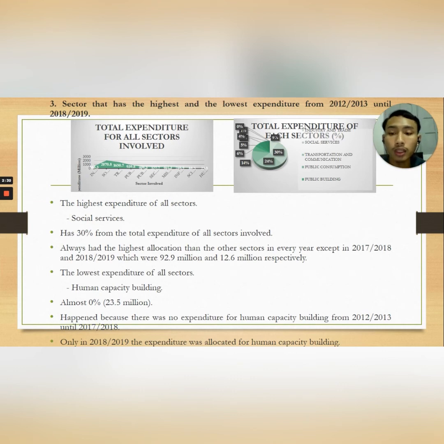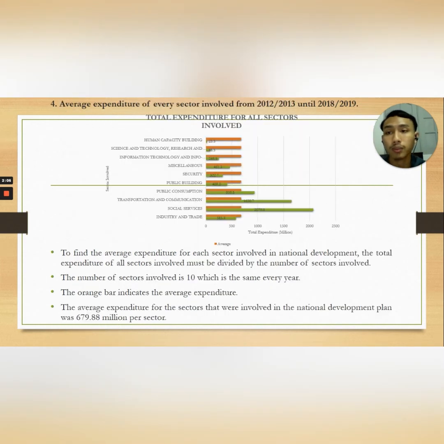While the lowest expenditure of all sectors fell to human capacity building with almost 0%, which is 23.5 million. This happened because there was no expenditure for human capacity building from 2012-2013 until 2017-2018. Only in 2018-2019 the expenditure was allocated for human capacity building.